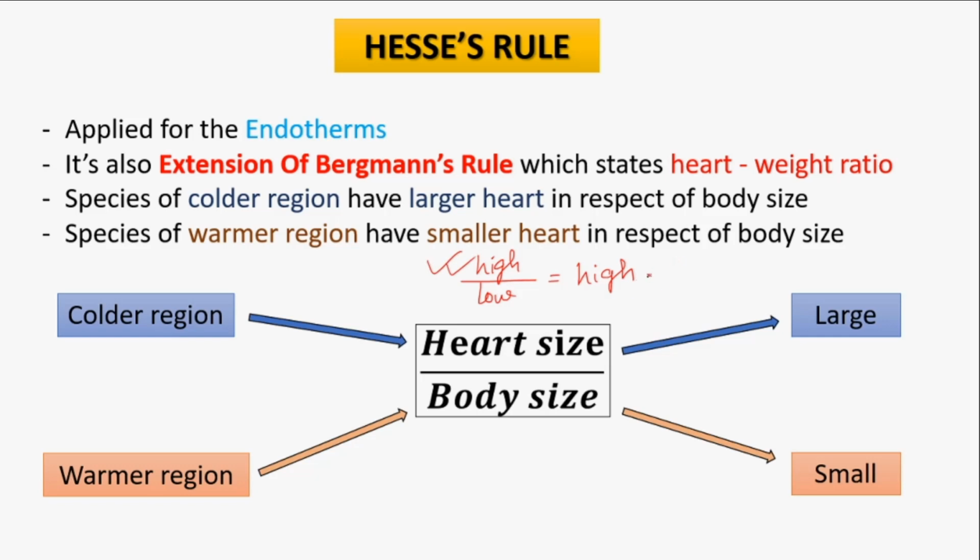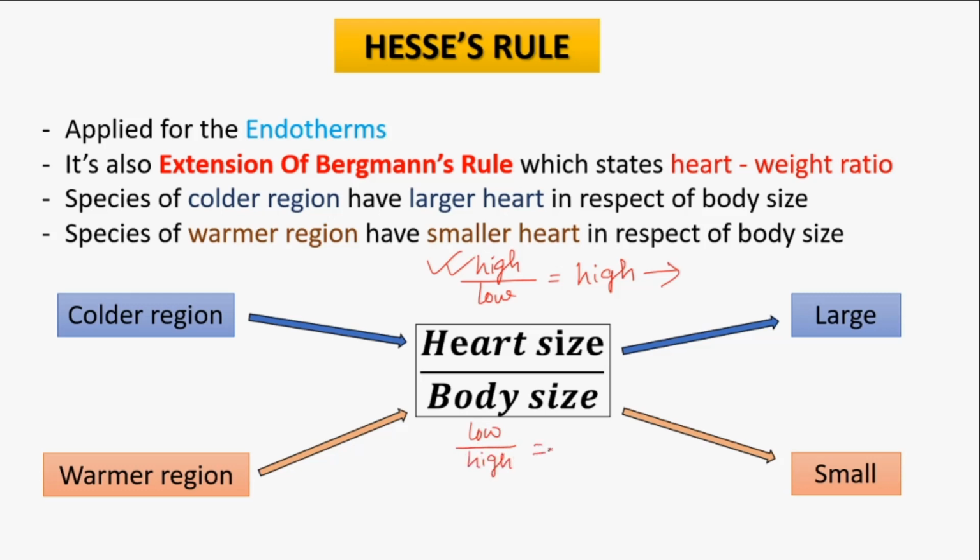this means the animal or the organism should be from the colder region, because animals from the colder region have a larger heart with respect to body size, while in the warmer region the heart size is lower compared to body size.